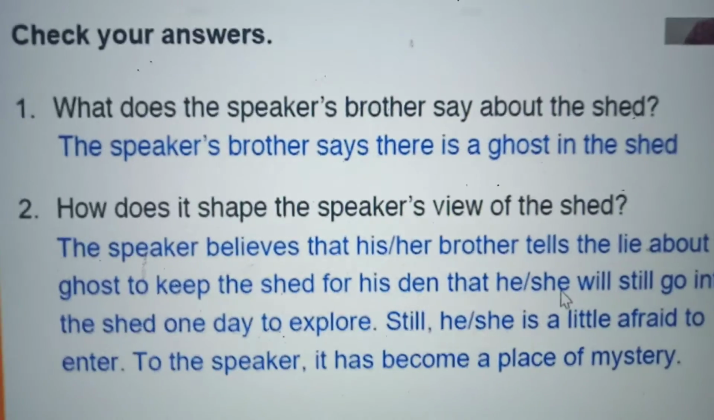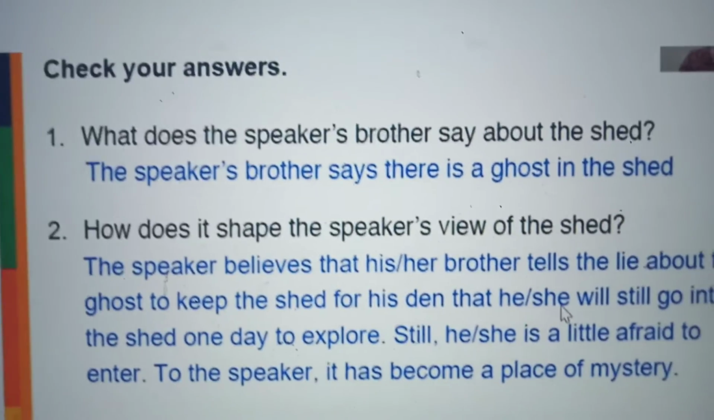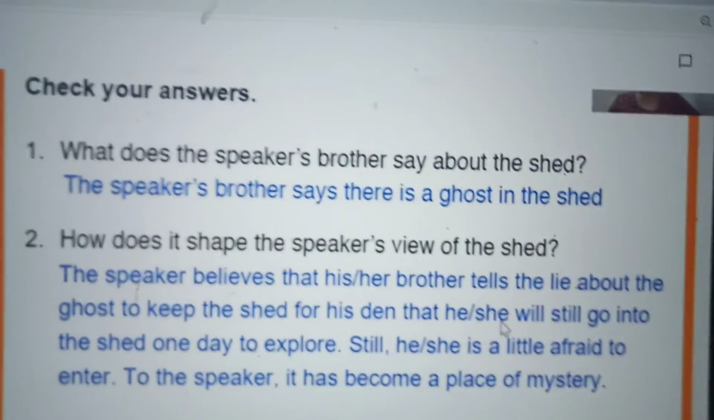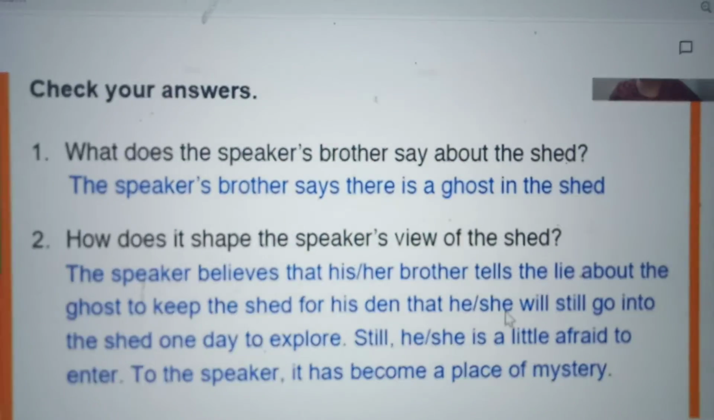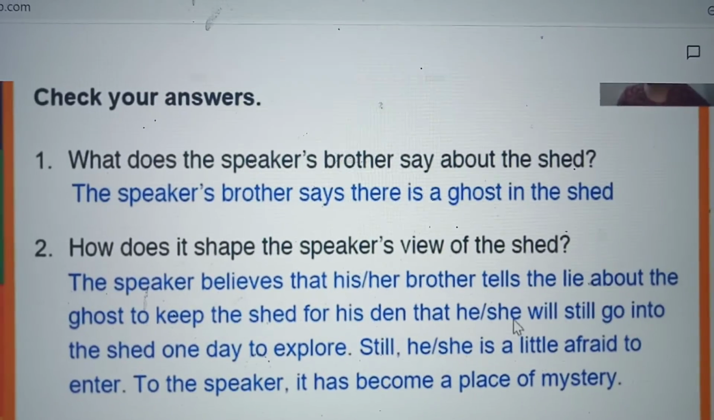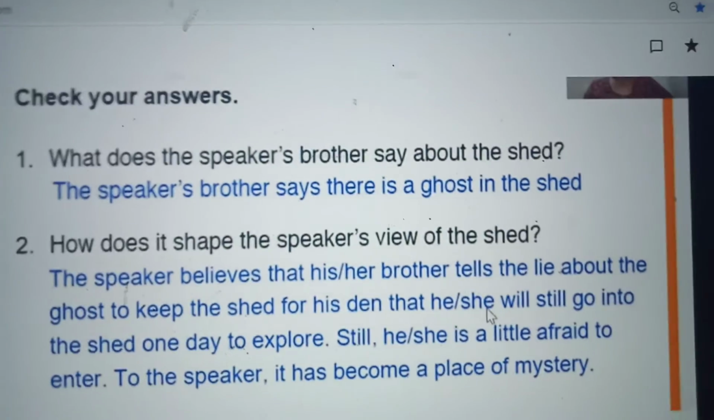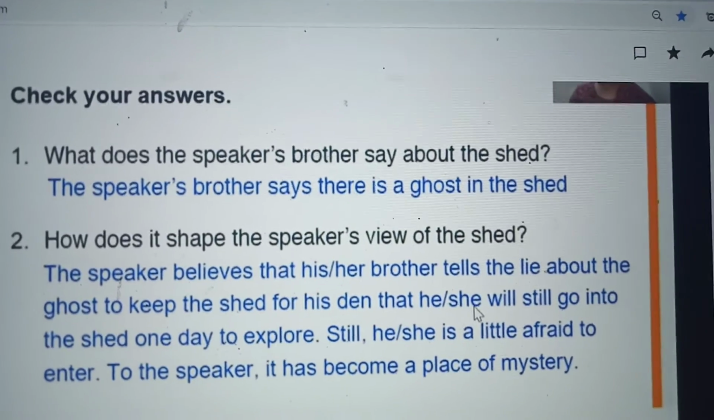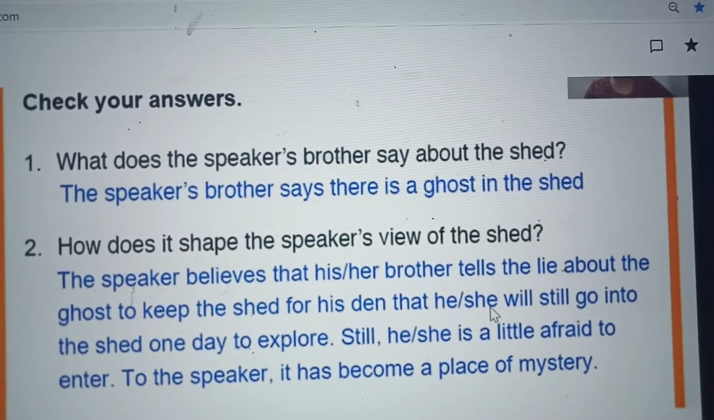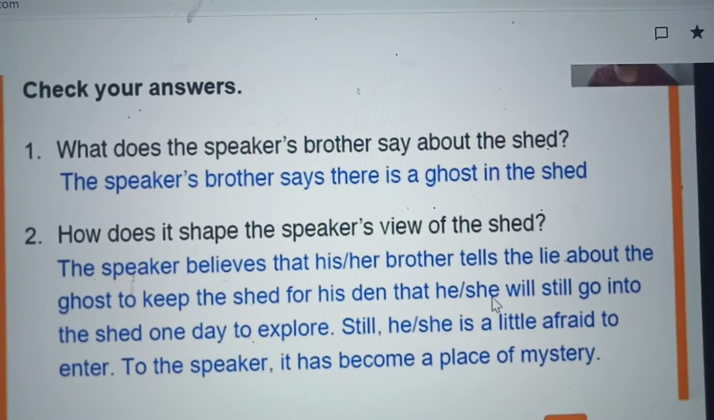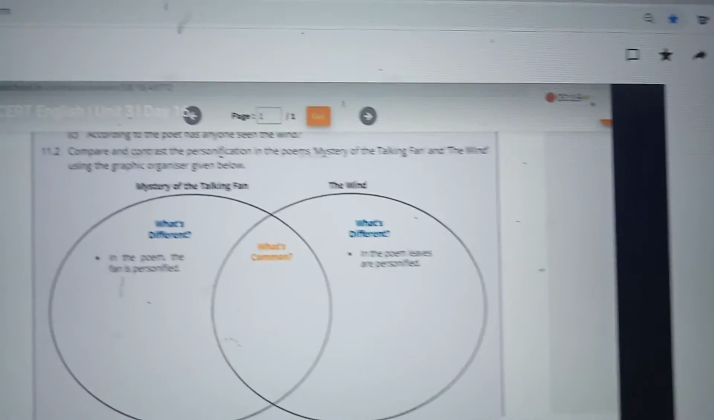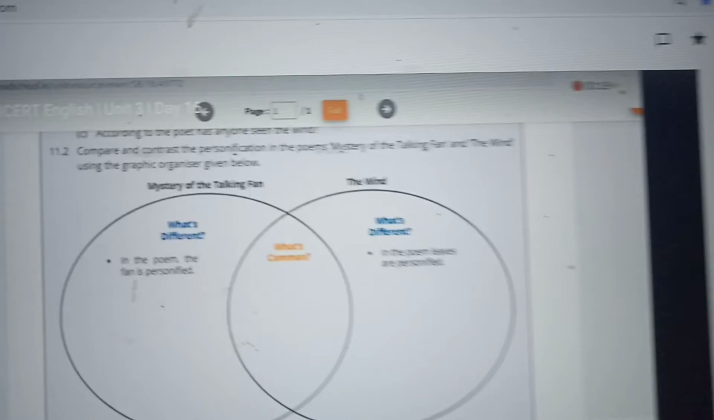In the poem Shed, the speaker's brother says there is a ghost in the shed. But how does it shape the speaker's view? The speaker believes that the brother tells a lie about the ghost. Still he is afraid to enter. To the speaker it becomes a place of mystery. That's why he has written a poem.